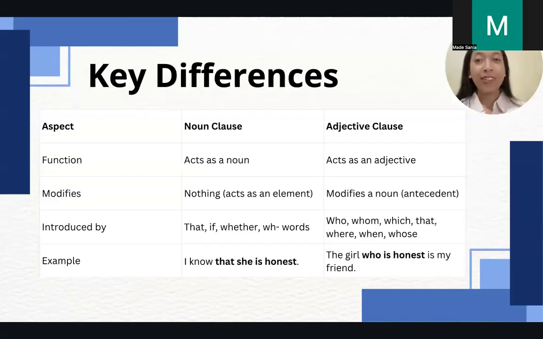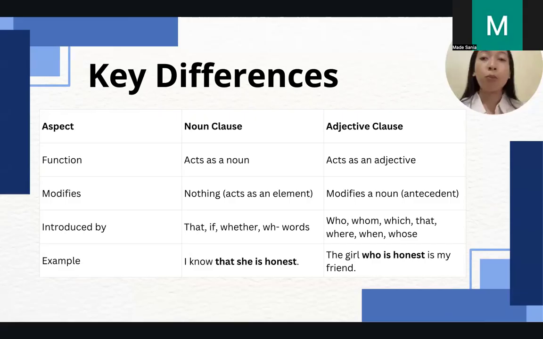Now we're coming to the key differences. In here, I provide a table which will show what are the differences between the noun clause and adjective clause. And then let's start from the function. From the function, as clear as the name, a noun clause acts as a noun, an adjective clause acts as an adjective.